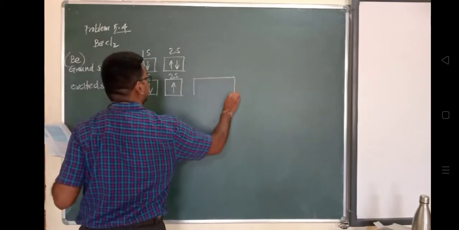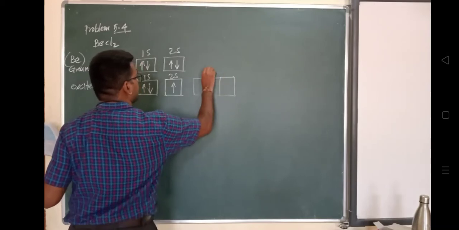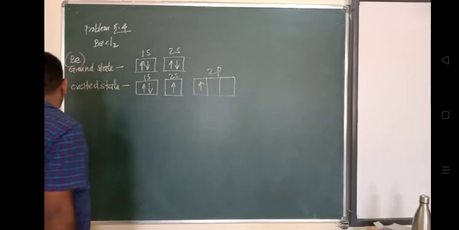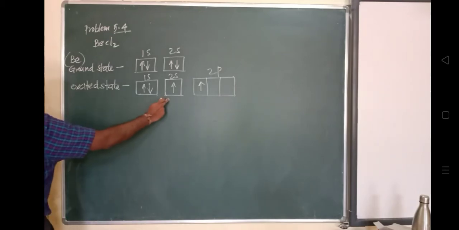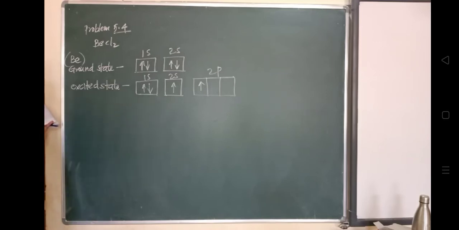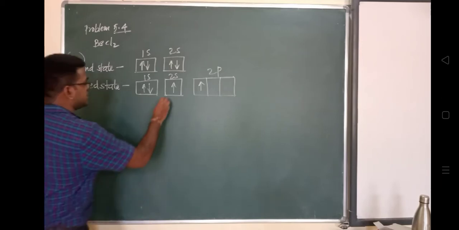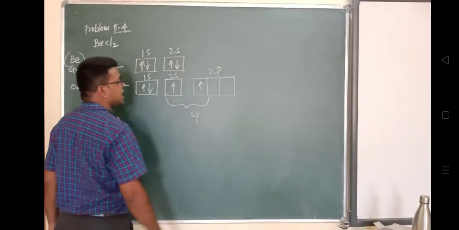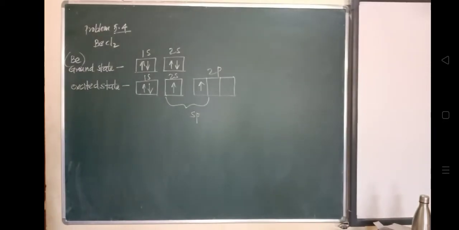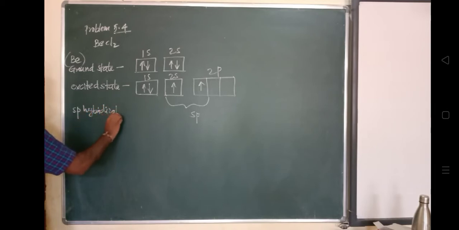Okay, and one of the electrons will jump into the next orbital, the next energy level, in this excited state. And if you observe this, what is it forming? It is forming sp hybridization, in which one s and one p orbital get recast. This is one s orbital, and this is the sp hybrid orbital.